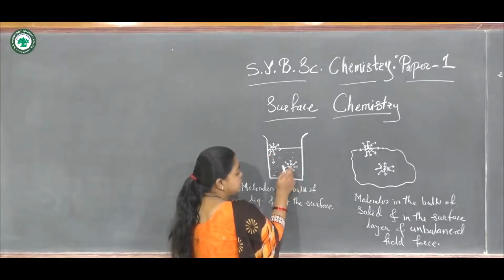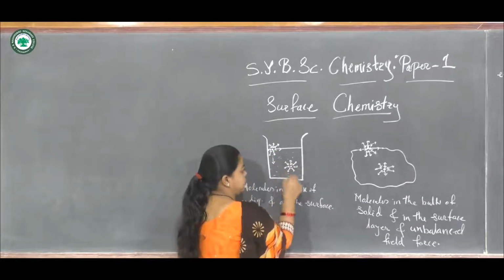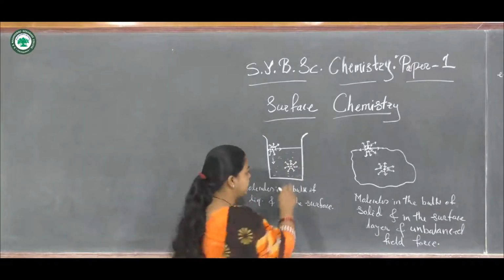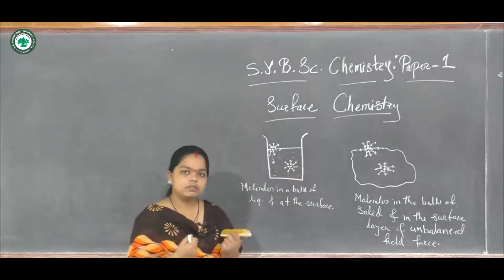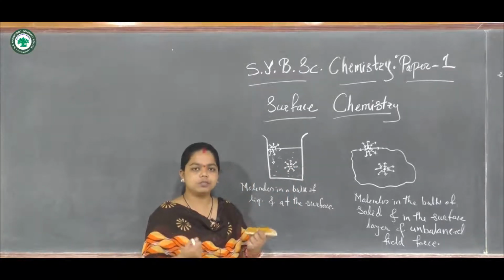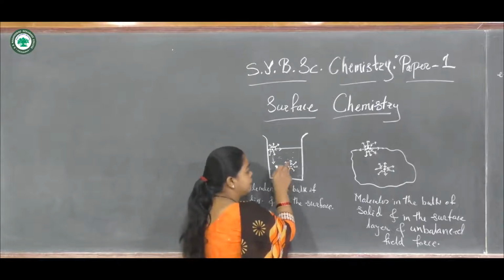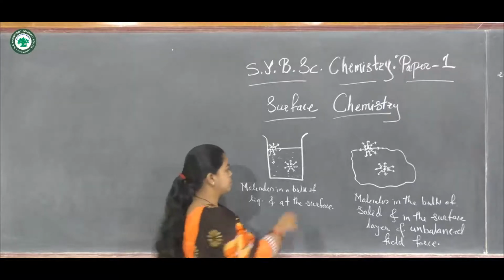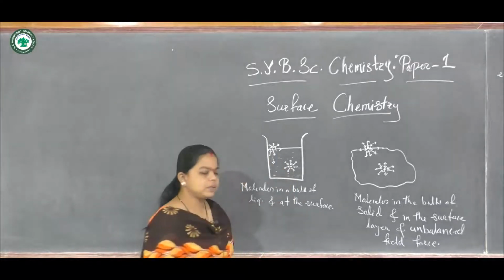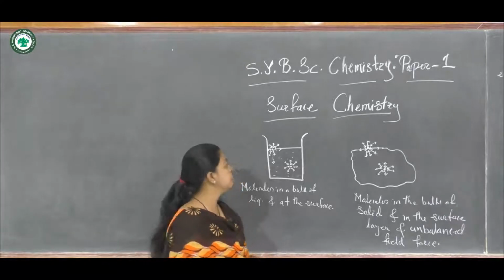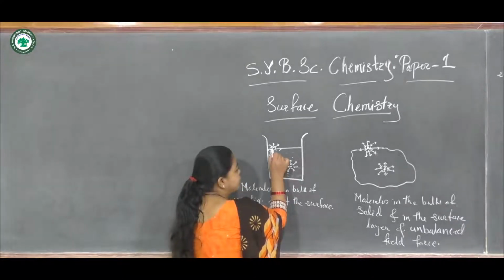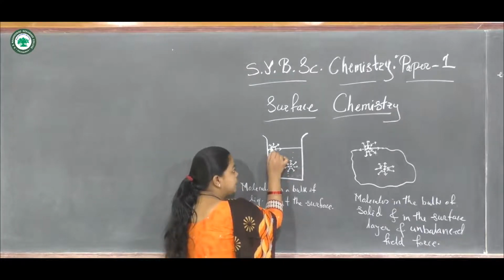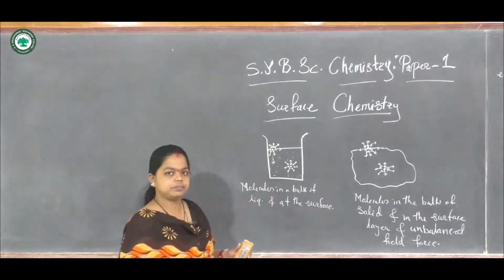So when we consider this molecule which is present in the bulk of this liquid, this will experience equal forces because it is attracted by the other molecules from all directions. So all the forces are balanced. All the attractive forces from all sides balance the forces for the molecule. But for the molecule which is present on the surface of the liquid, for example this molecule, the molecules which are present in the bulk will attract these molecules in the downward direction.